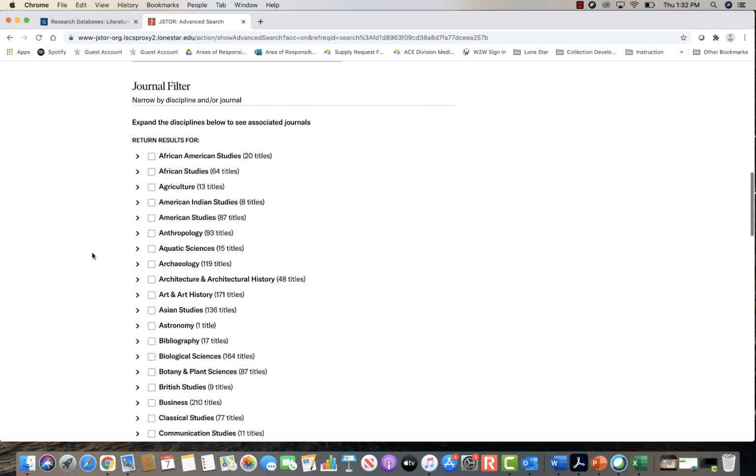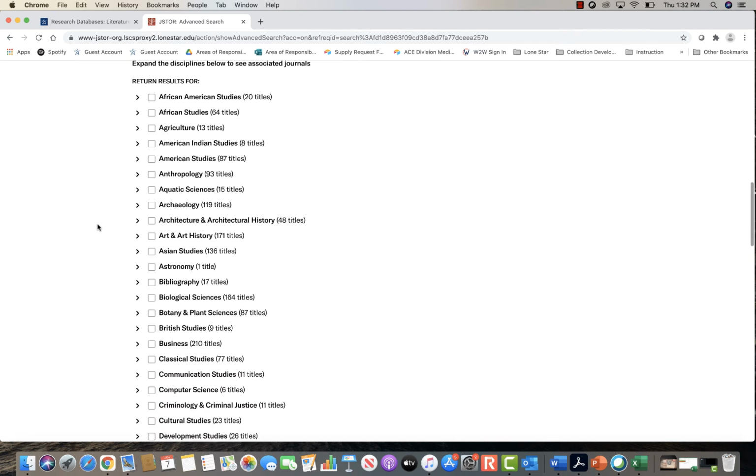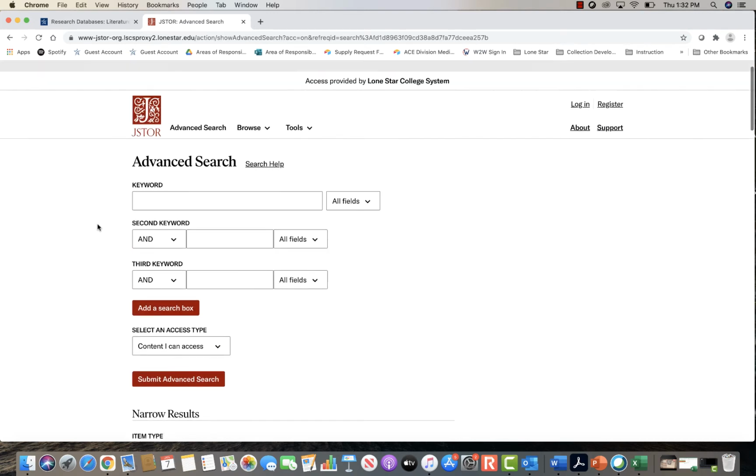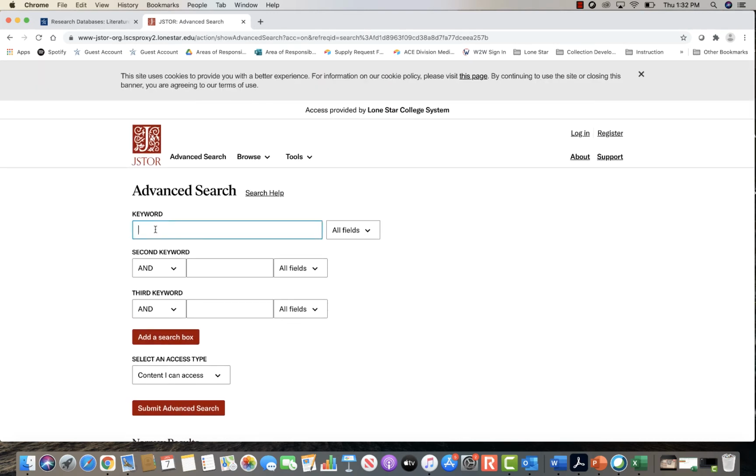You can also do a journal filter and narrow by discipline or journal. So if you're looking at journal periodicals within a certain subject, you can click on your options below. But I'm going to go ahead and leave it open. So I'm going to go ahead and start my searching for Romeo and Juliet and Death. And I'm going to click on Submit Advanced Search.